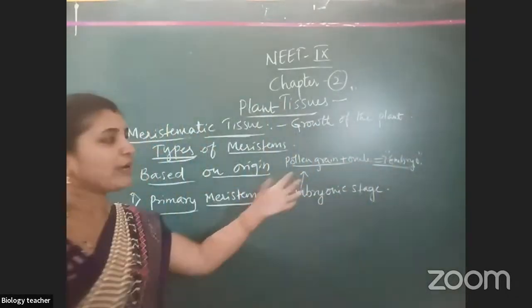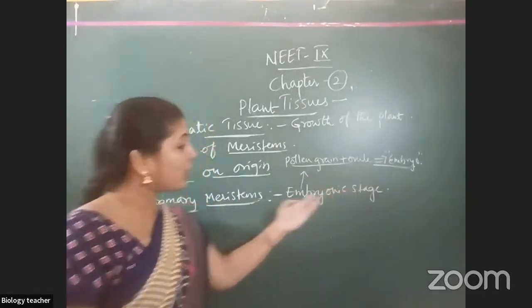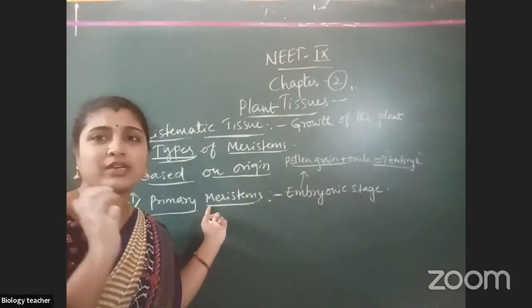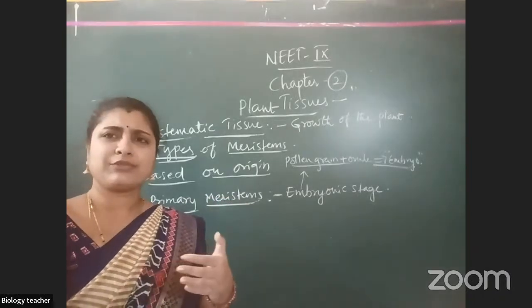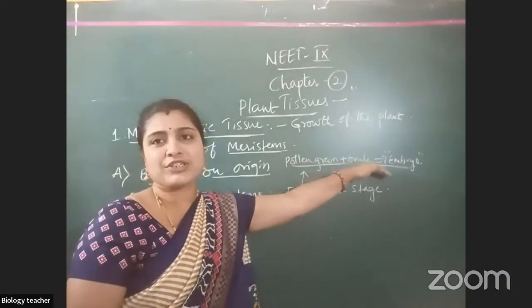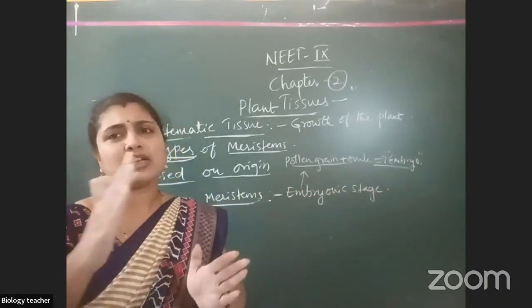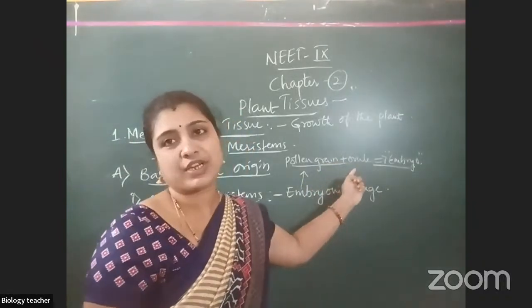After formation of the embryo, it will divide, no? Continuously it will divide. So from the embryonic stage, when the groups are formed, the first formed tissue is the primary meristem. Means they act from the embryo stage till the death of the plant. What do they perform? Growing only. Understand?